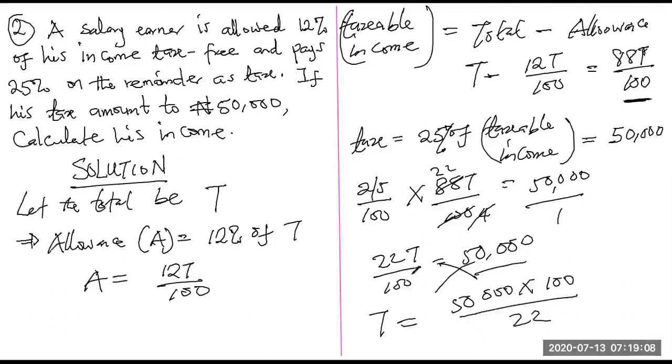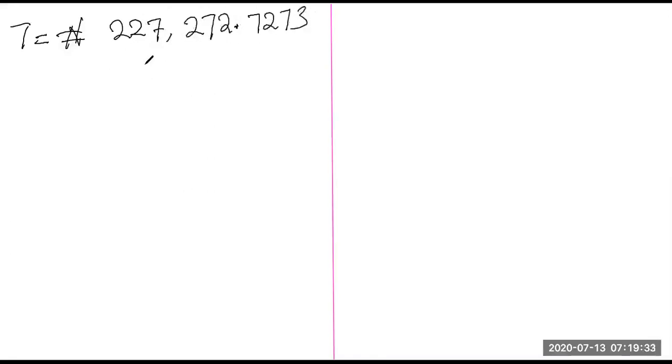So what is our T? After we use our calculating device, our total income, or the gross pay, is going to give us 227.7273. Alright, so that is the total earning of the woman. Now let's go back and finish up the question.